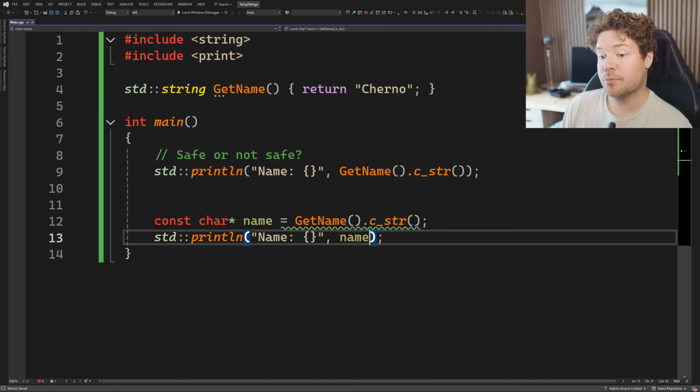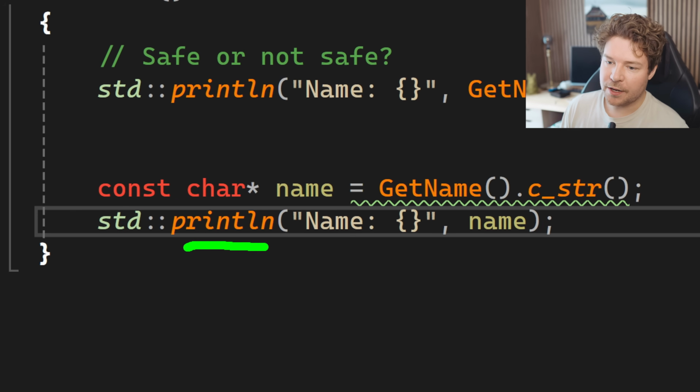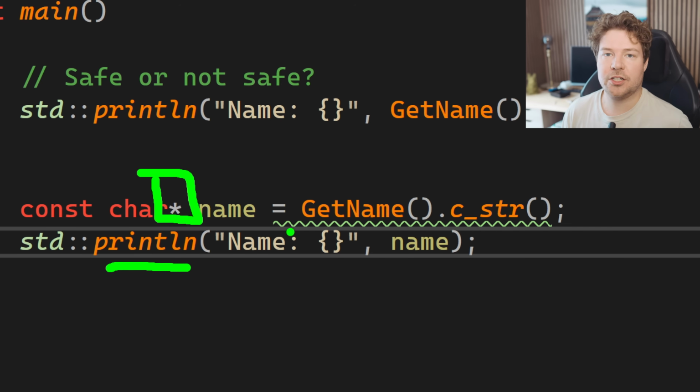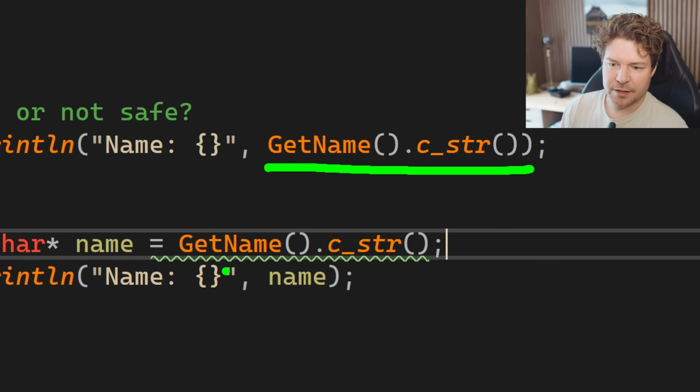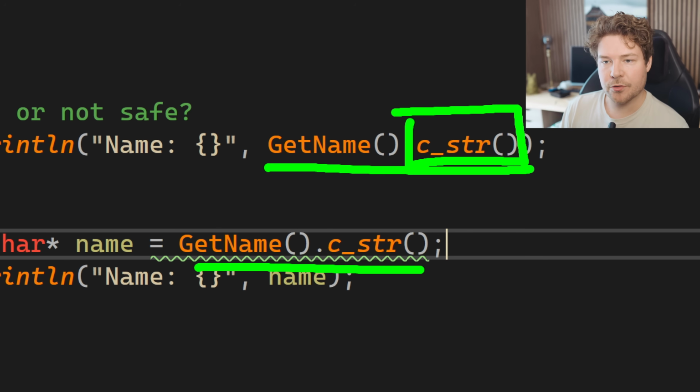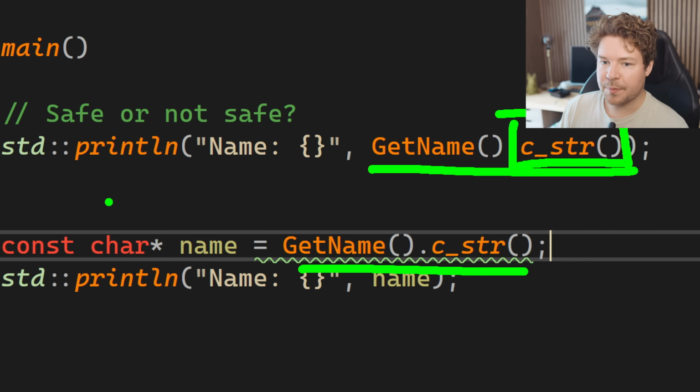So when we go to print that name, the print line function is going to start reading characters from a buffer that doesn't actually exist anymore. It's been freed. But aren't we doing the same thing over here? Is this not the same code? It is the same code, but the difference is where the actual C string pointer is being used. In this case, it's being passed directly into the print line function.